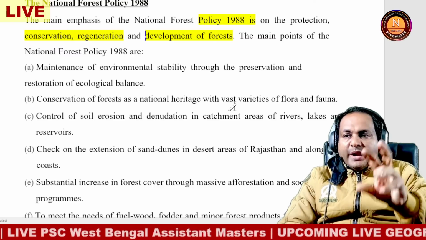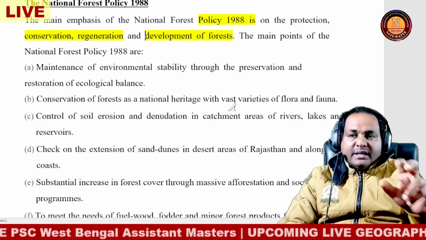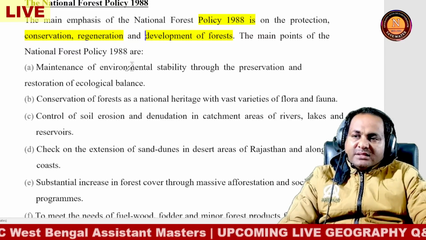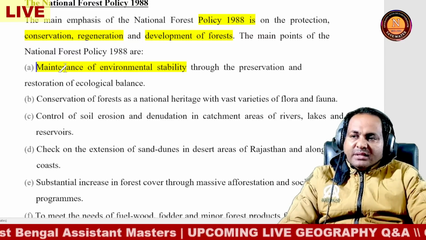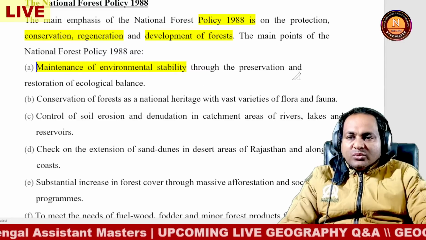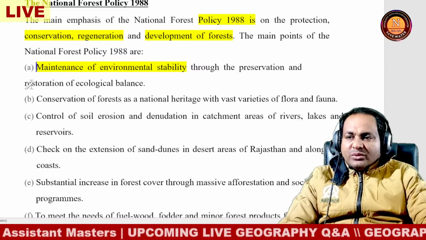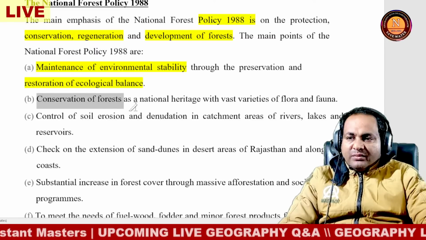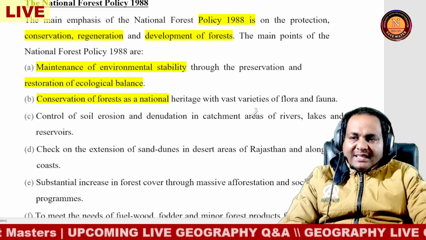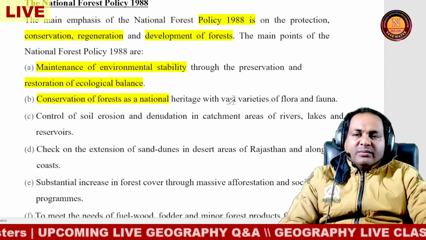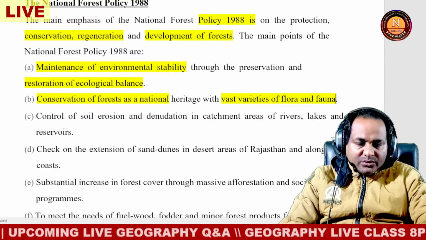The main point of the National Forest Policy 1988 is the maintenance of environmental stability, which is very important, through the preservation and restoring of the ecological balance, and conservation of forest as national heritage with vast varieties of flora and fauna also.